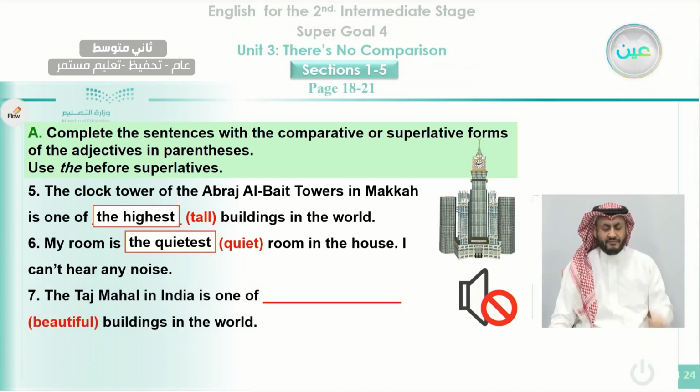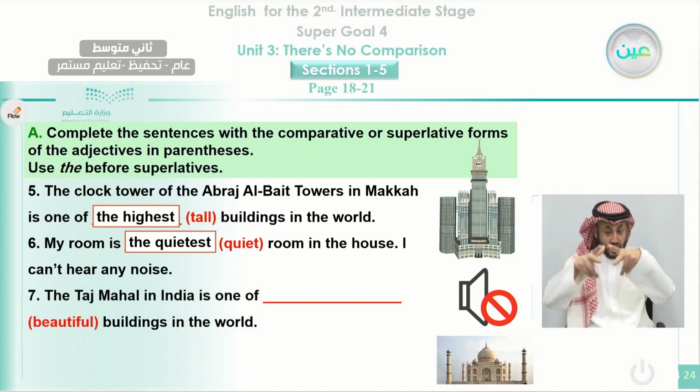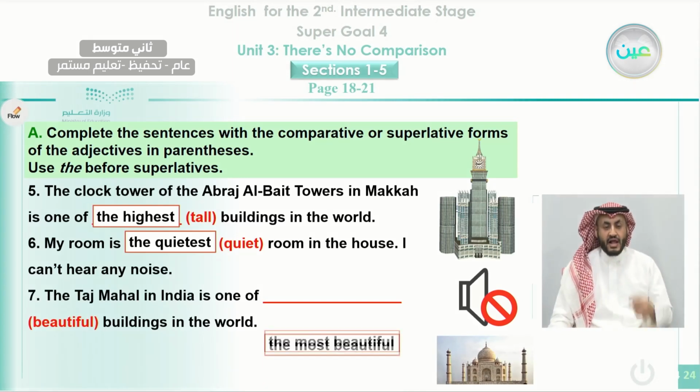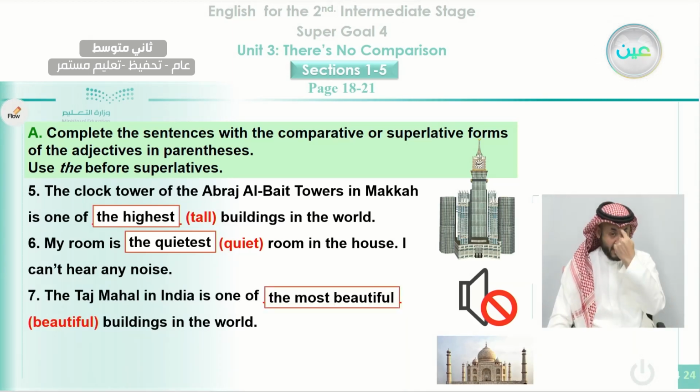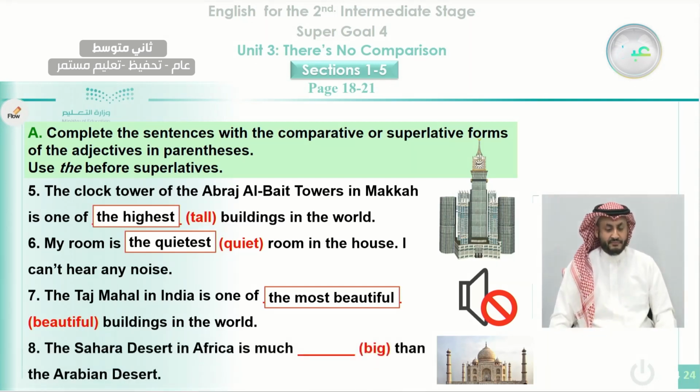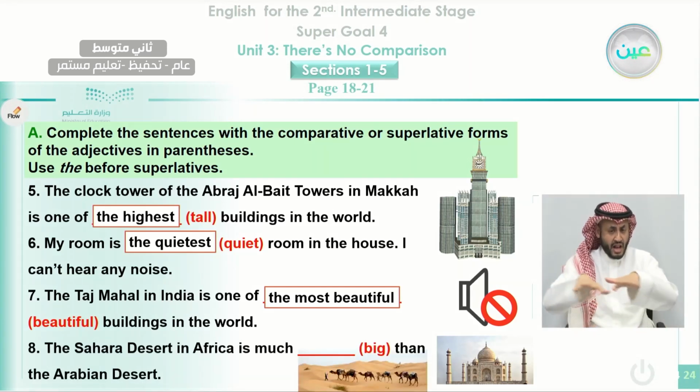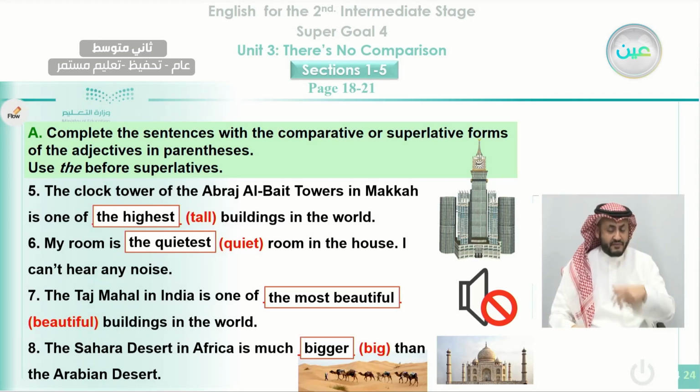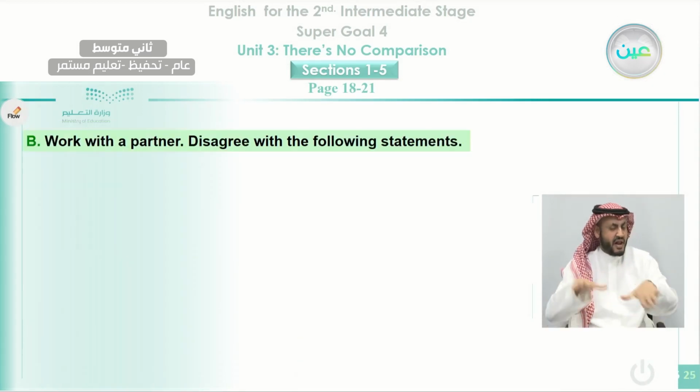Number 7, the Taj Mahal, this is the picture of Taj Mahal in India, is one of the most beautiful buildings in the world. Why do we use the most here? Because beautiful here is a long adjective. Number 8, the Sahara Desert, this is the Sahara Desert in Africa, is bigger than the Arabian Desert. Here we are comparing two things, so we use the comparative form.